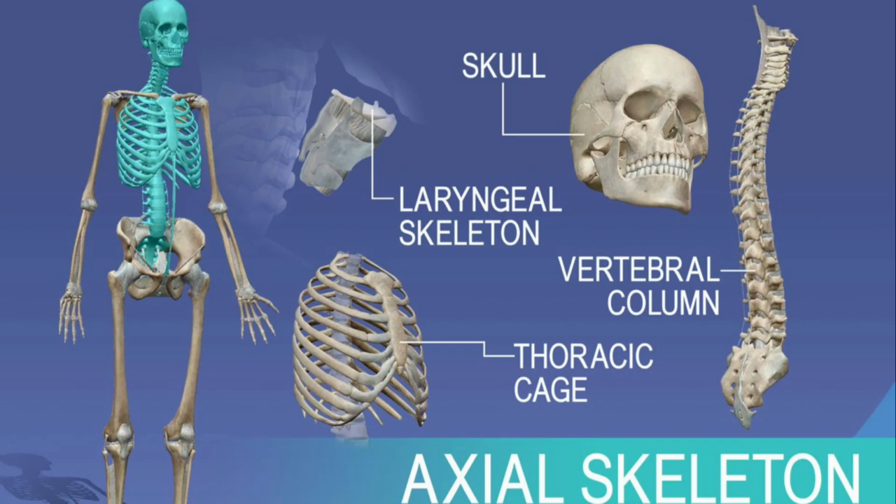Now we are discussing the first, the axial skeletal system. The 80 bones of the axial skeletal system can be distinguished as follows.